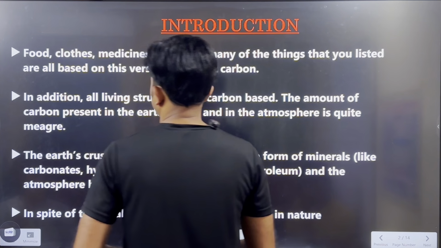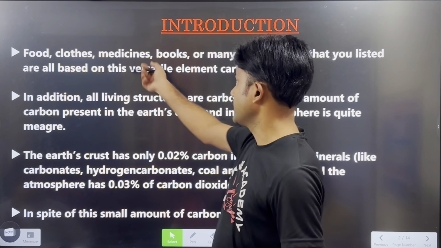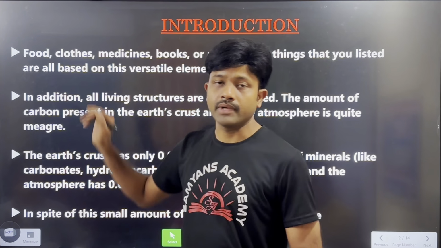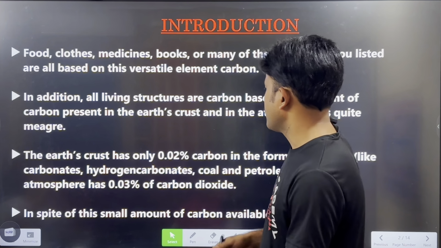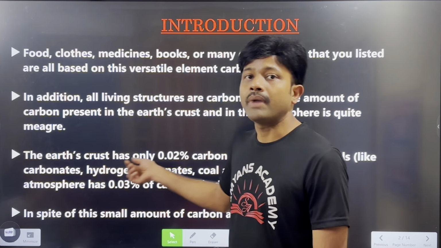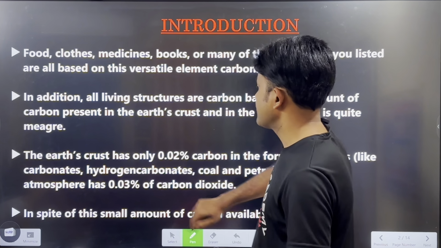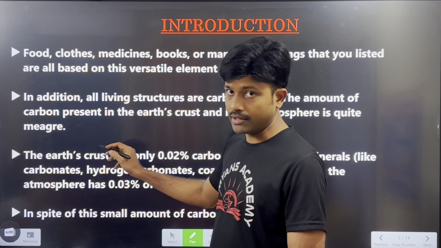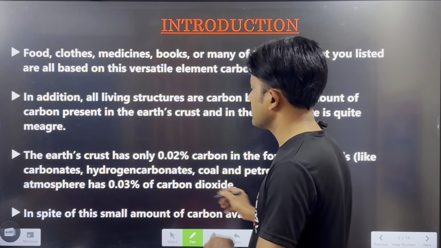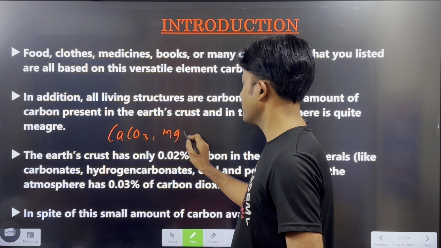Okay, and carbon compounds are available in many forms, right? Food, clothes, medicines, books, all these things are made with carbon compounds only. And how much percentage of carbon is available in the Earth's crust? 0.02%. In the form of what? In the form of carbonates, and hydrogen carbonates in the form of minerals. For example, calcium carbonate, magnesium carbonate.